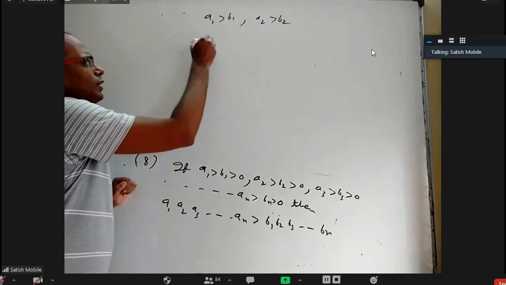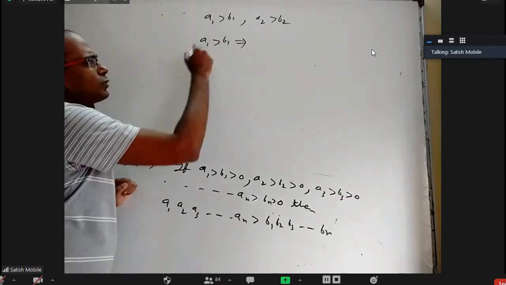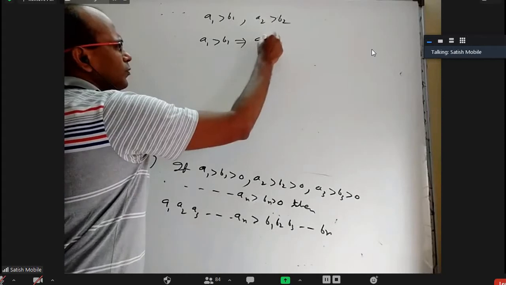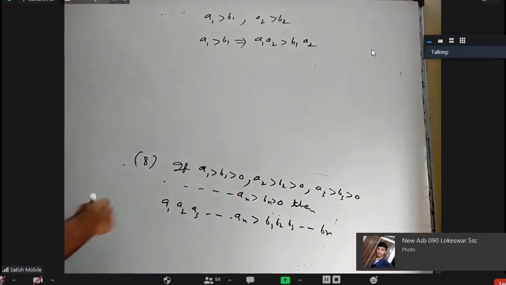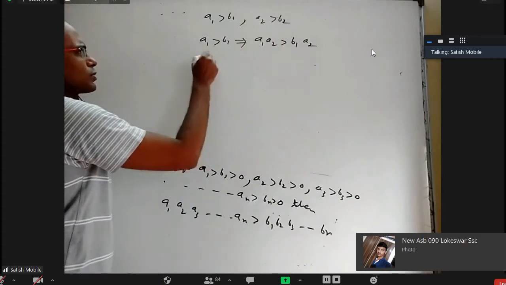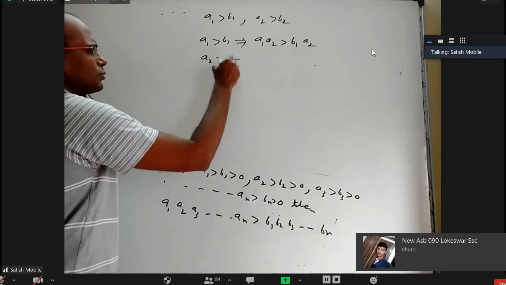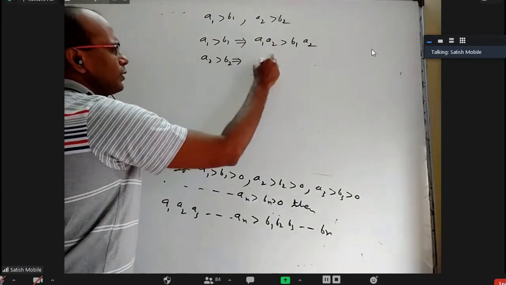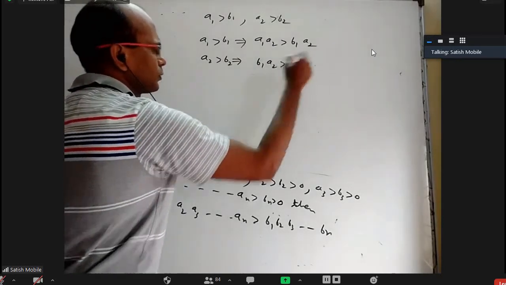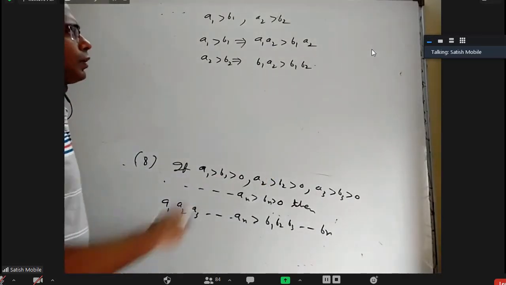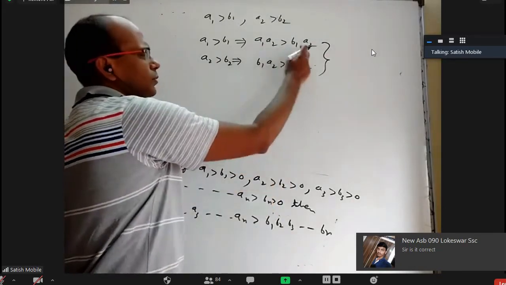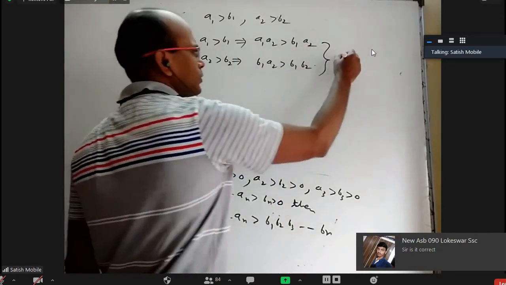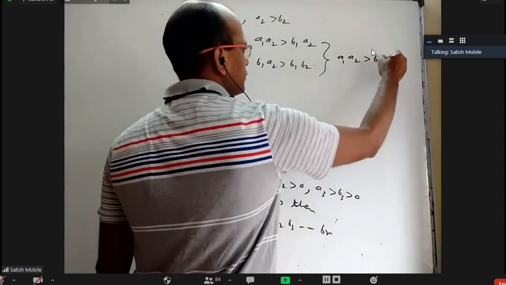This one I'll multiply with A2 on both sides. I'll get A1, A2 is greater than B1, A2. This one I'll multiply with B1 on both sides. A2 is greater than B2 implies B1, A2 is greater than B1, B2. Now this is greater than this, and that one is greater than this. A is greater than B, B is greater than C, A greater than C. We'll get A1, A2 greater than B1, B2.